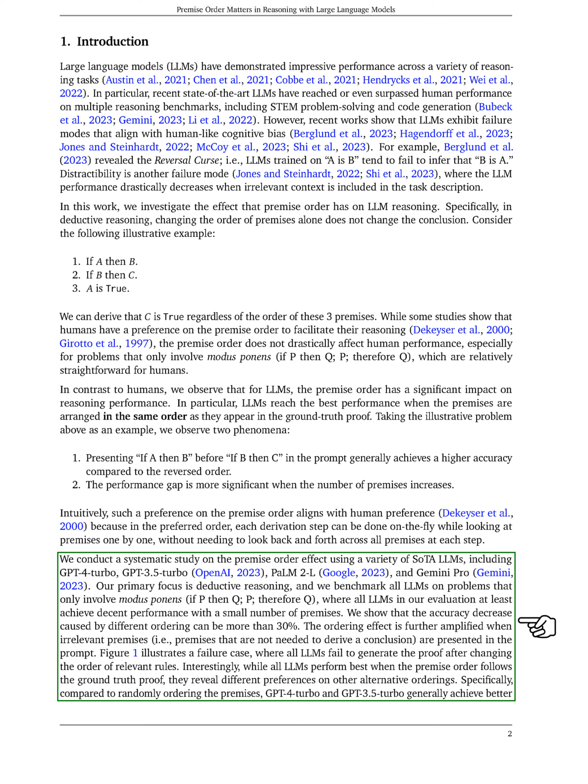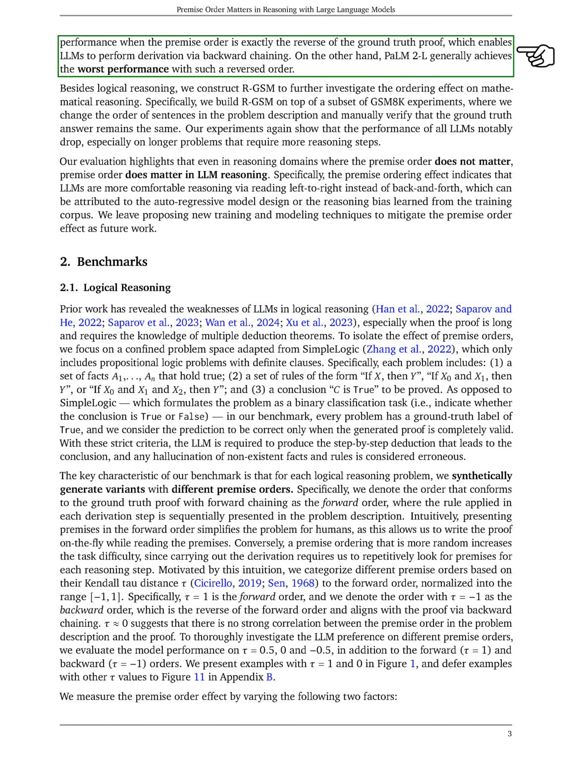Interestingly, while all models performed best when the premise order matched the ground truth proof, they showed different preferences for other arrangements. For instance, GPT-4 Turbo and GPT 3.5 Turbo generally did better when the premises were in the exact reverse order of the ground truth, which suggests they might be leveraging backward chaining. On the other hand, PaLM 2L struggled with this reversed order.